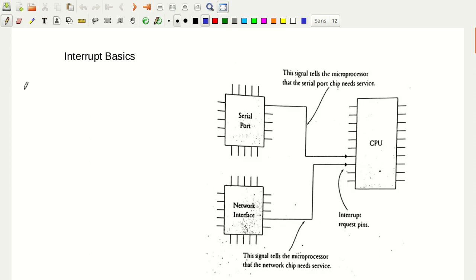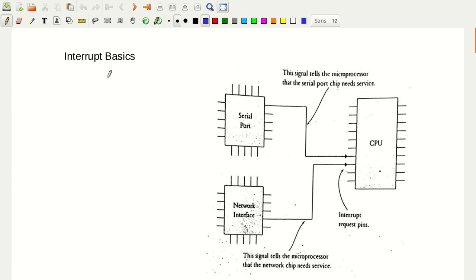Okay, so let us discuss the basics of interrupts in this video. We shall discuss what an interrupt is, what the necessity of the interrupt is, and why an interrupt is required, and all those things. So what is an interrupt?